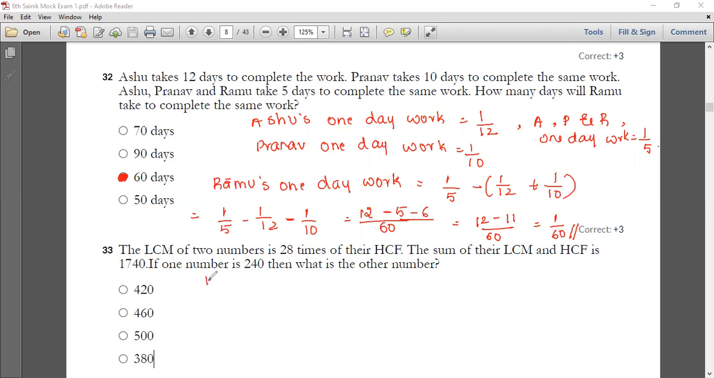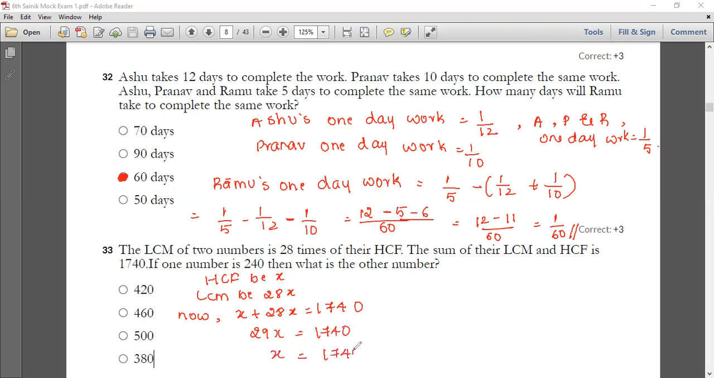Since we don't know, let the HCF be x and the LCM be 28x. Now if you add both the terms, x plus 28x gives you 1740, which is nothing but 29x is equal to 1740. So x is equal to 1740 divided by 29, which gives you 60. Now you know the HCF as 60. With the help of the HCF, we can find the LCM, isn't it? LCM is equal to 28x, which is 28 into 60. You are going to get 1680.